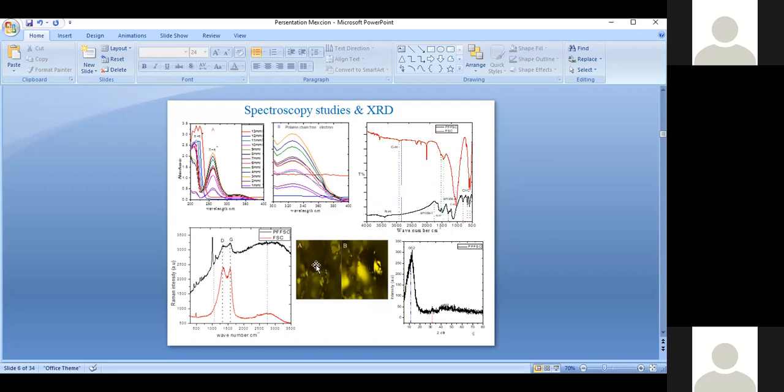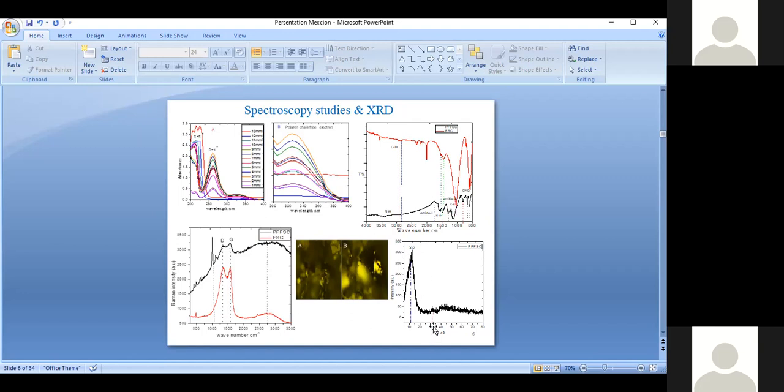Then further, we confirmed with the Raman mapping. Before aniline functionalization, there is no brightness. After functionalization, we got the bright features of the porous carbon structures.